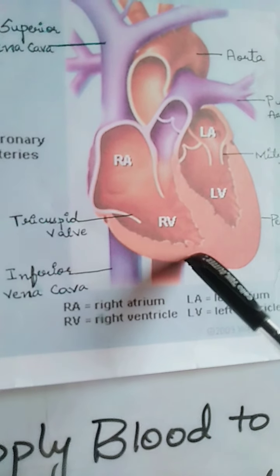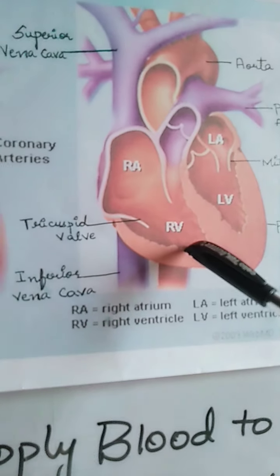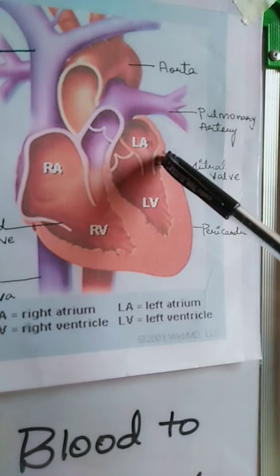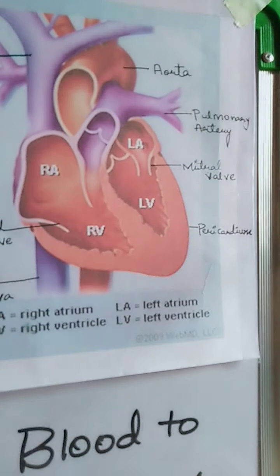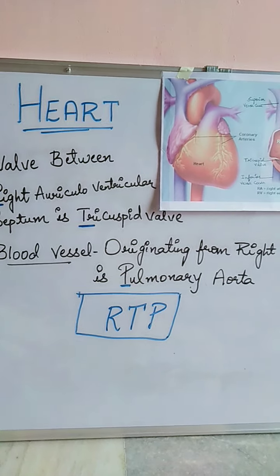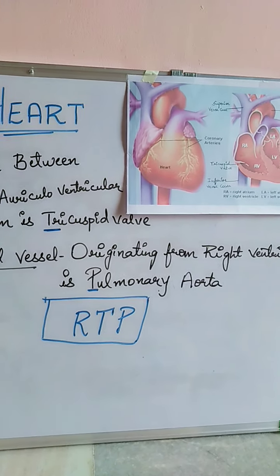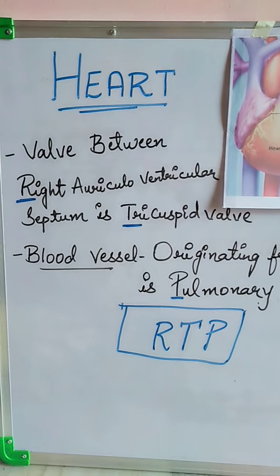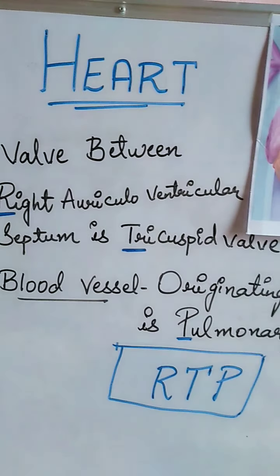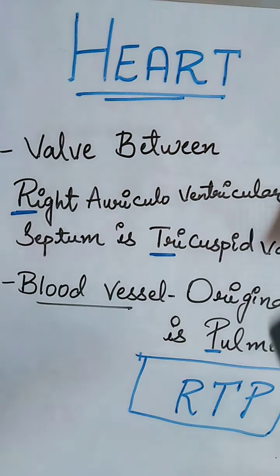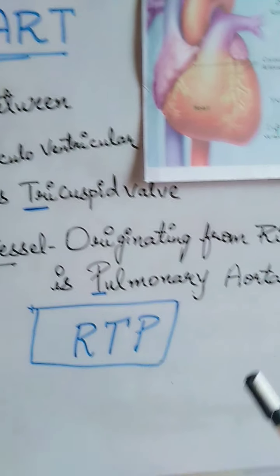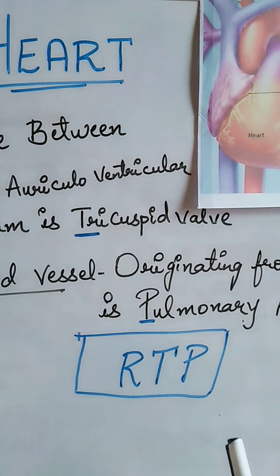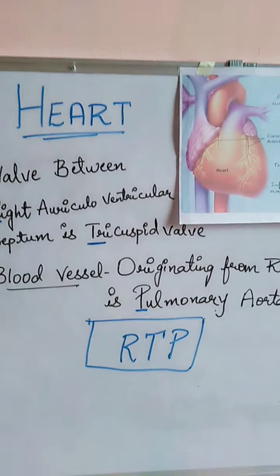So, the valve present between the right auricle and right ventricle is the tricuspid valve, whereas the valve present between the left auricle and the left ventricle is the mitral valve. The major blood vessel originating from the right ventricle is the pulmonary aorta. You can remember this with a mnemonic: the valve between the right auricle and ventricle is the tricuspid valve, and this blood vessel is the pulmonary aorta. So you can remember it as RTP, like how you say RTC.